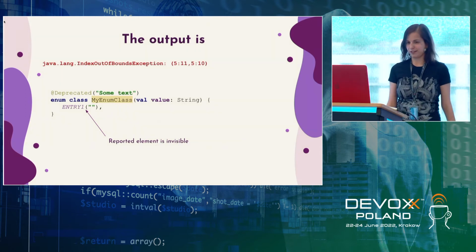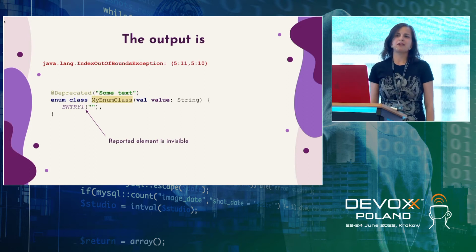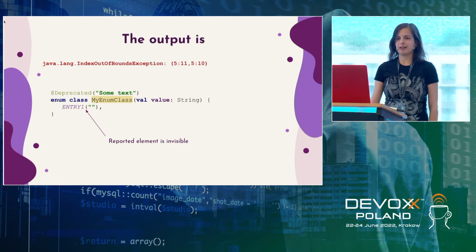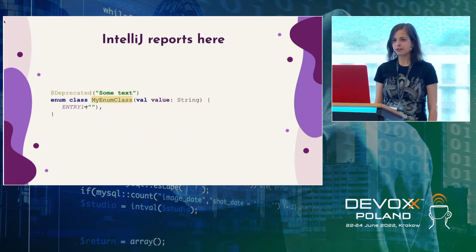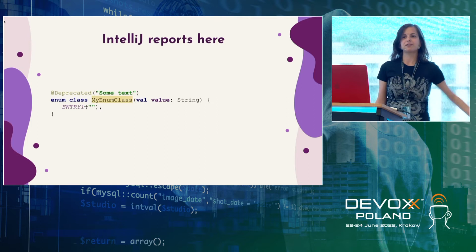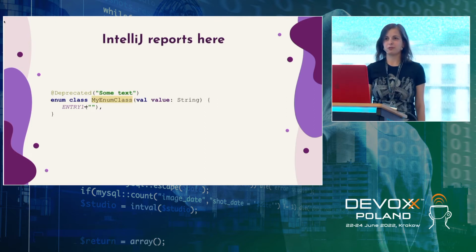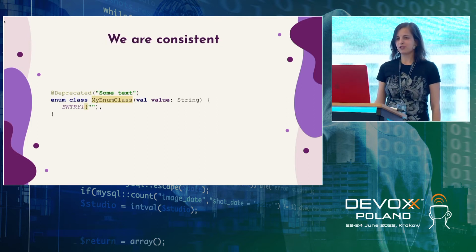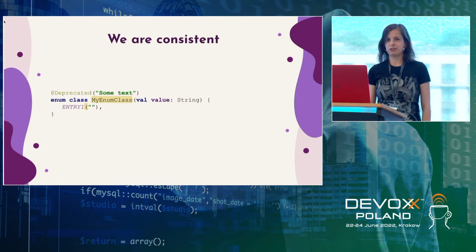So here is the warning. We thought maybe we can filter out such cases or do something else, and we went to IntelliJ. We saw that IntelliJ actually reports the opening bracket, and we decided, okay, if IntelliJ can report the opening bracket, why couldn't we? So we are consistent, and we also report the opening bracket.